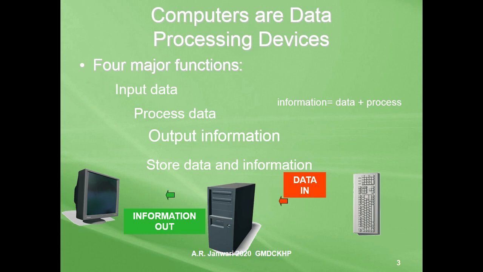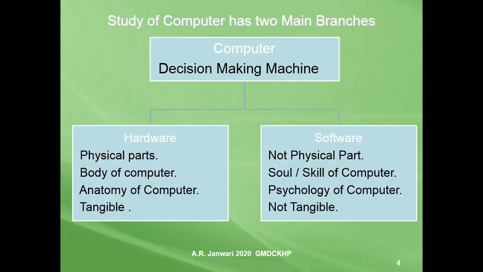Students, I will create another video on these two terms of data and information. But at this stage, you have to keep in your mind that data is a raw material while information is processed data. So, students, come to the next slide.